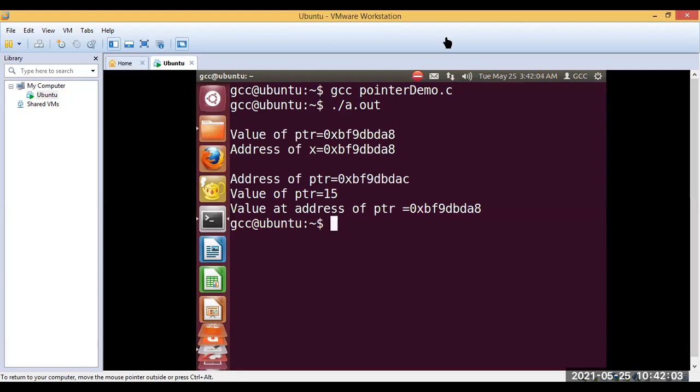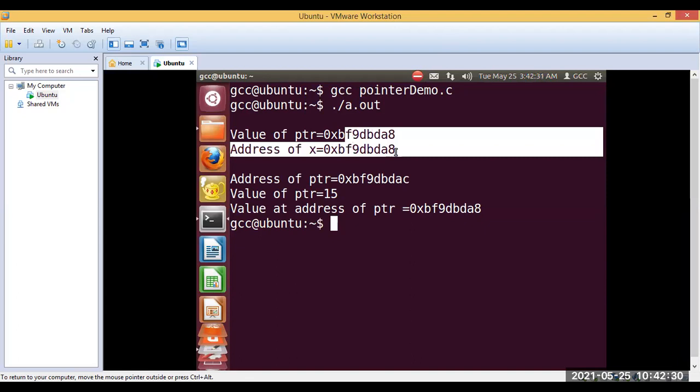Have a look now. Here, in the Excel sheet, you had told me that the value of PTR is going to be the address, which is 1002. Since this is working in hexadecimal now, we will get the addresses in hexadecimal. We have made use of percentage p there, the format specifier for pointers. Then address of x and the value of PTR should be same. So these both addresses are same here.